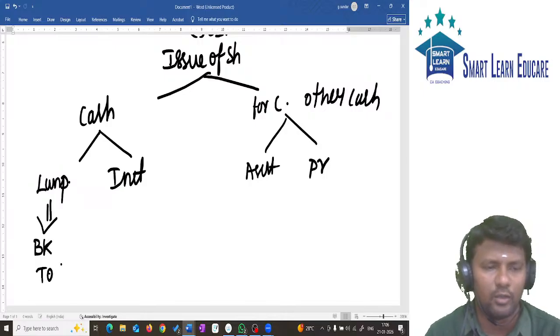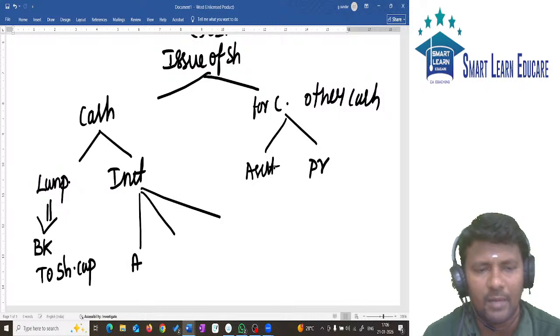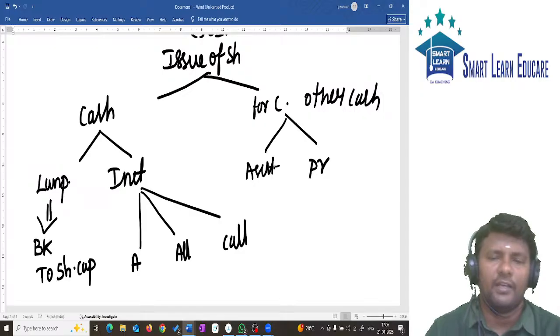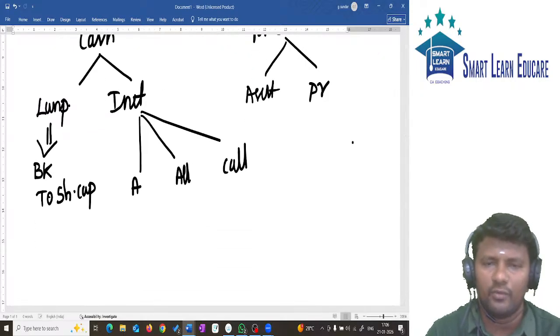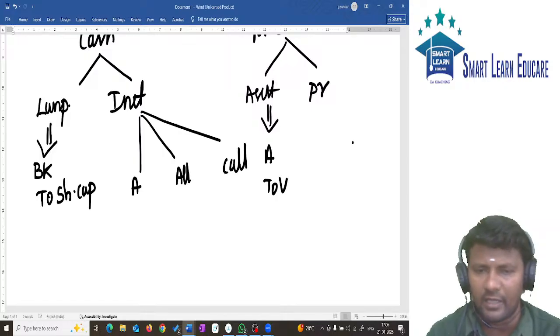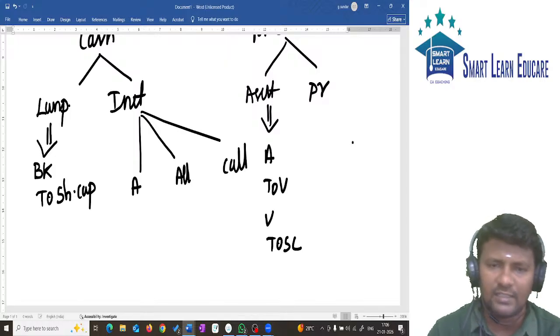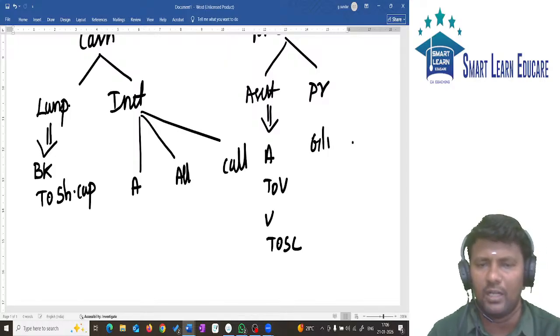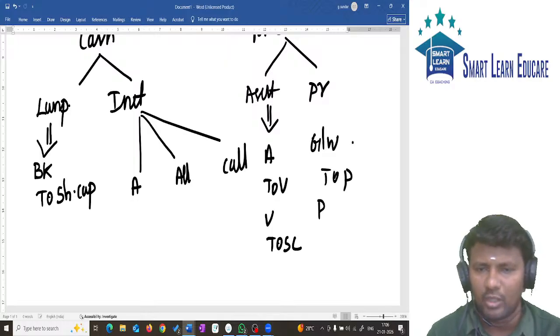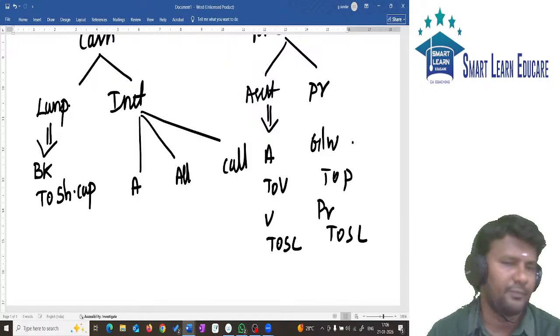When shares are issued in lump sum, what is the journal entry? Bank account debit to share capital. When issued in installment, we have three installments: application, allotment, and call. When shares are issued for purchase of asset, two entries. First entry, asset account debit to vendor. Second entry, vendor account debit to share capital. When shares are issued to promoters, entry: goodwill account debit to promoters. Next entry: promoters account debit to share capital.